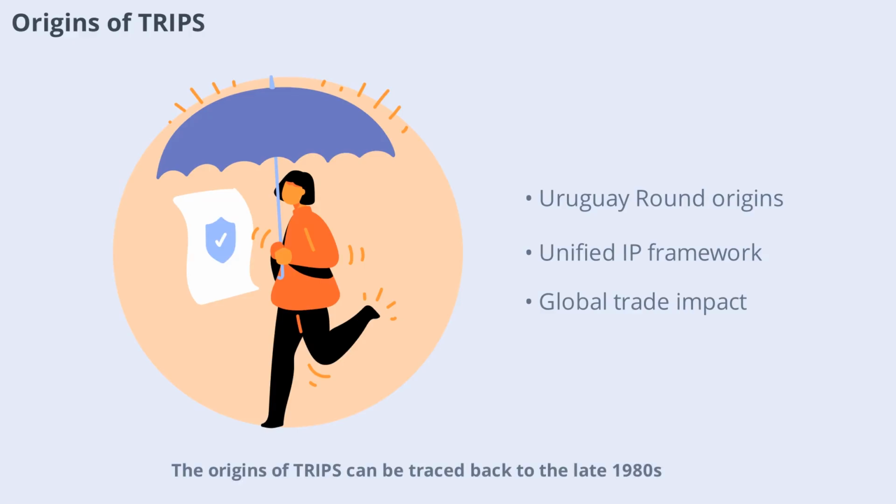The origins of TRIPS can be traced back to the late 1980s, during the Uruguay Round of trade negotiations. At that time, there was growing concern among developed countries about the lack of consistent intellectual property protection worldwide. Industries like pharmaceuticals, software, and entertainment were particularly affected. The need for a unified framework led to the creation of TRIPS, which became a key part of the WTO agreement. This marked a significant shift in how IP was viewed in the context of global trade.